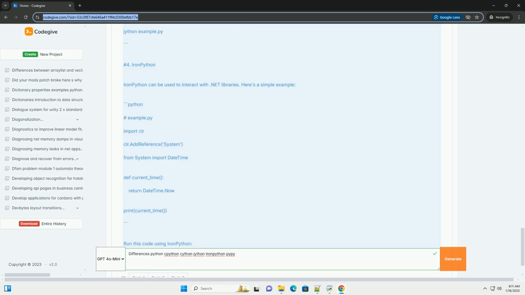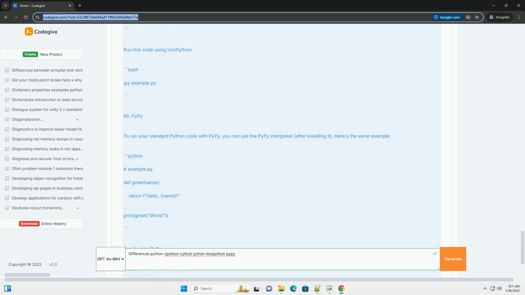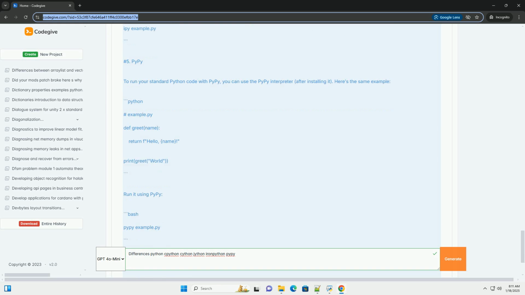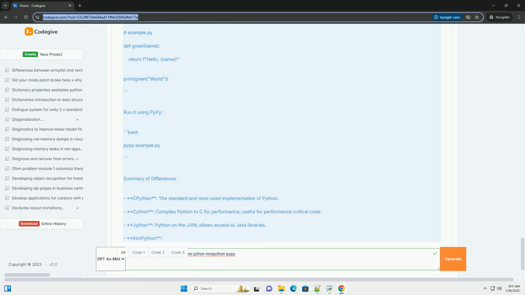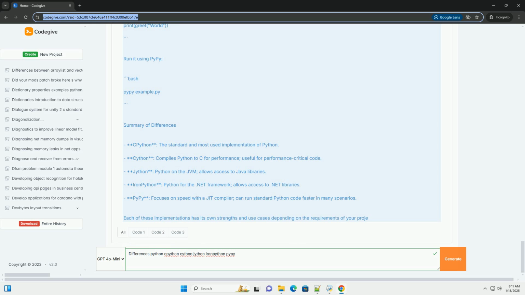2. CPython. CPython is the default and most widely used implementation of Python. It is written in C and serves as the standard interpreter for Python. It compiles Python code into bytecode, which is then interpreted by the Python virtual machine, PVM.